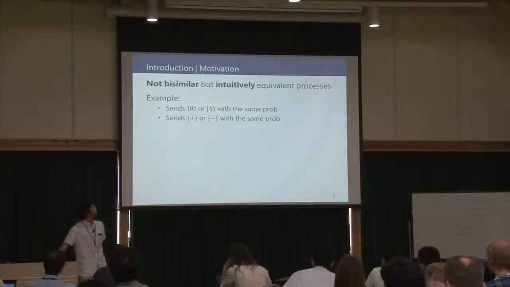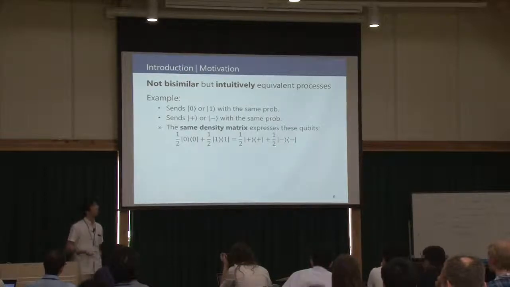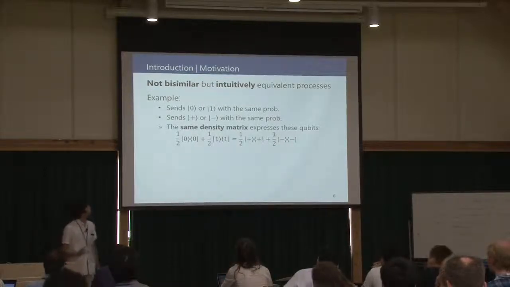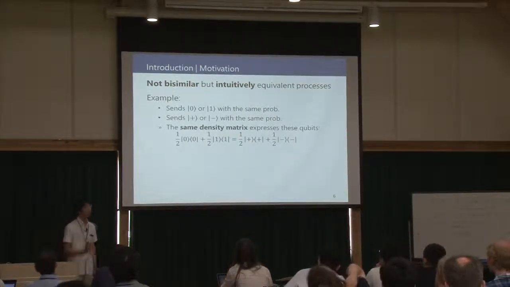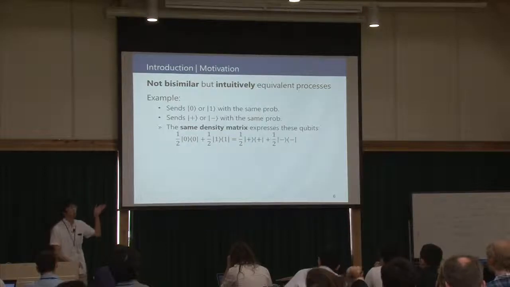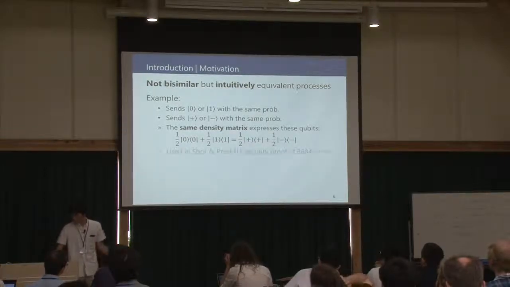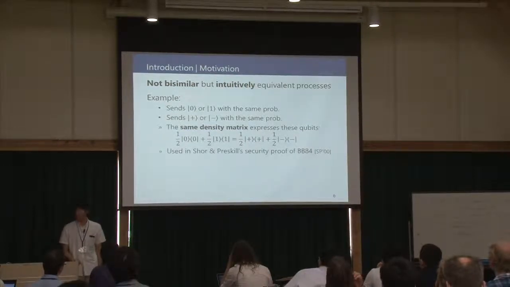These states of qubits cannot be distinguished because the same density matrix expresses these qubits. So we intuitively think that these processes are the same. This identification is also used in Shor and Preskill's security proof of BB84.